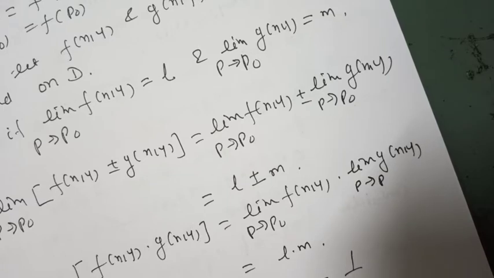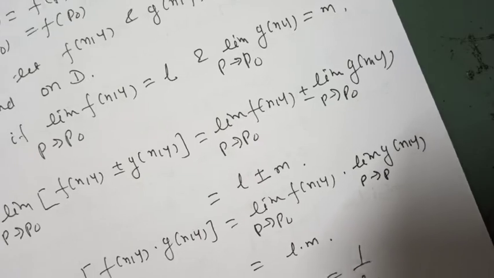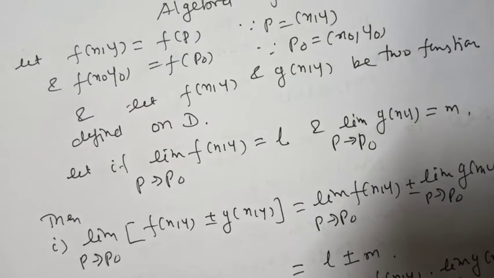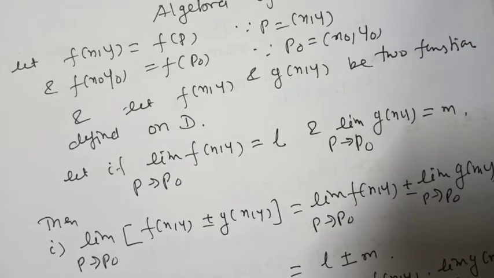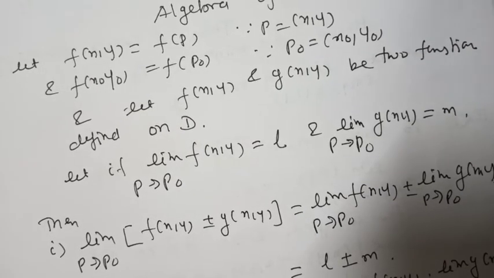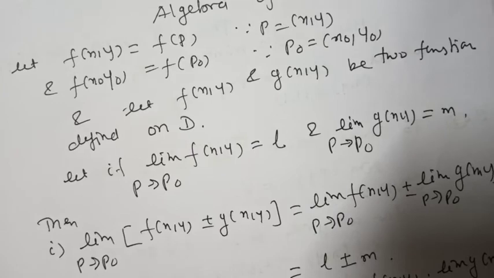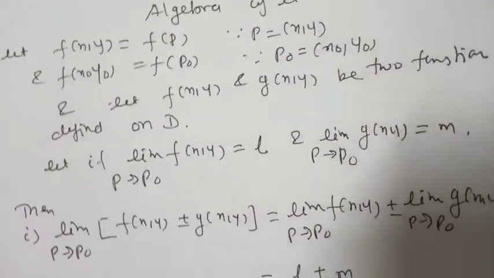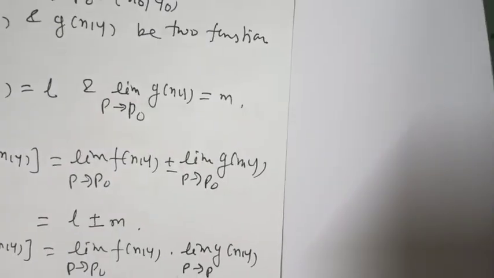It is nothing but L into 1 upon m, that is L by m. These are the rules for the limit of a function for summation, subtraction, multiplication, division and reciprocal. This is the algebra of limits. As for a function of one variable, it continues to hold for a function of two variables also. That is, the limit of a sum becomes the sum of the limits in this way.